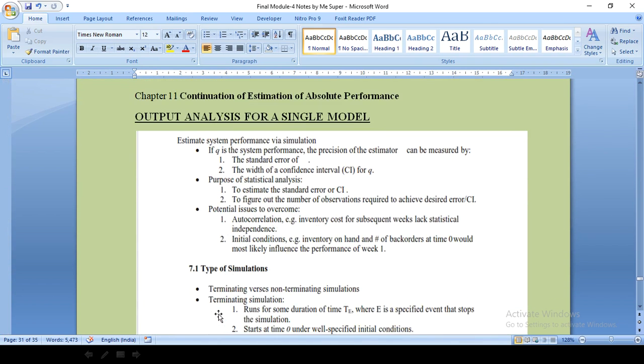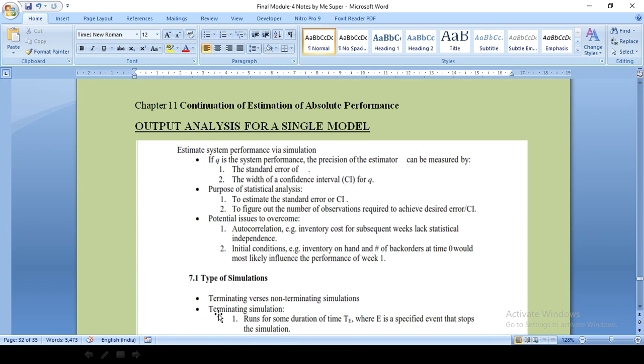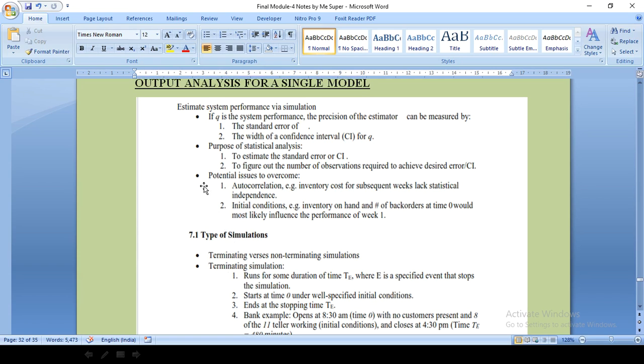There is one more chapter in this module, output analysis of a single model. This is a continuation of estimation of absolute parameters. This chapter is divided into some topics; some are in module 5 and some are in module 4. The topics in module 5 are output analysis of a single model: estimating system performance via simulation.